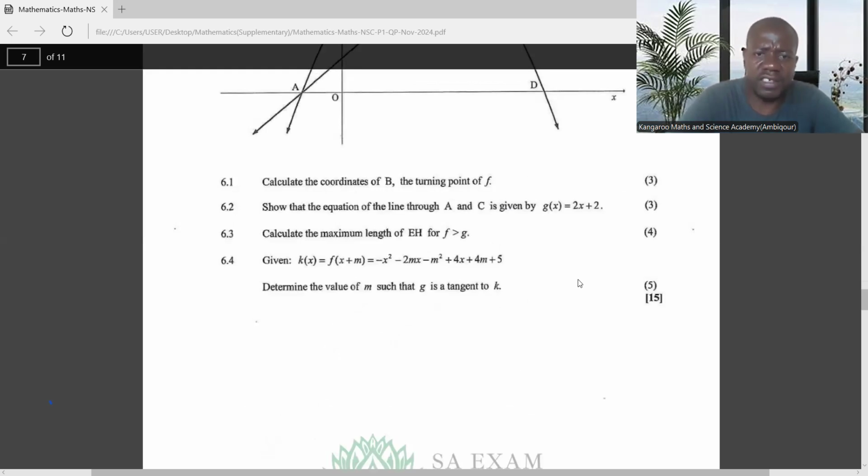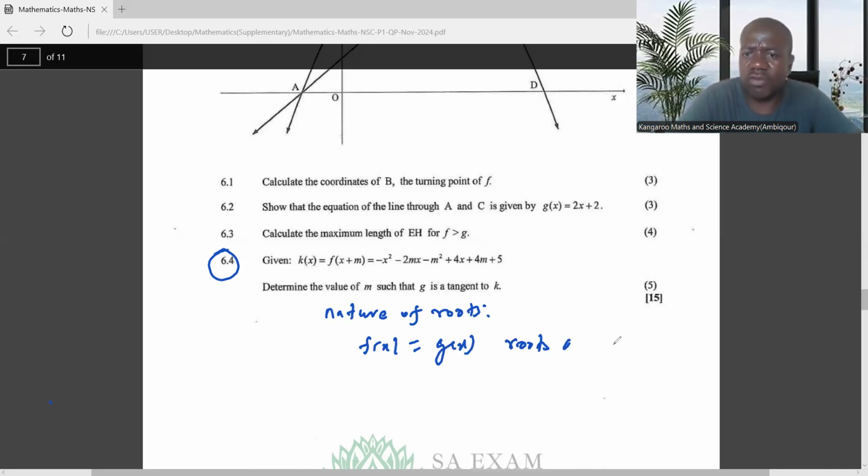You see, these are one of the questions I was just talking about. For example, you see 6.4. This needs the knowledge of nature of roots. Because where the graphs are equal, if f of x equals g of x, it means it's the point where the roots are equal. So you need to be able to know that. I said spend more time on algebra.